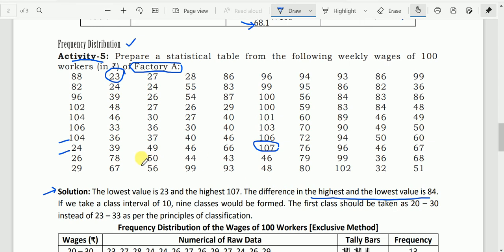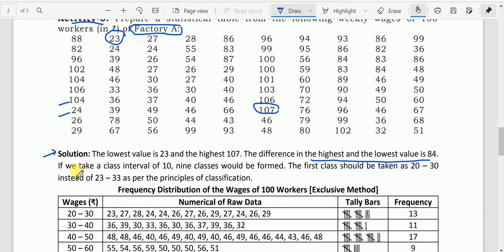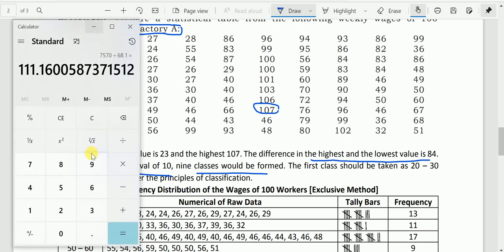Yesterday we just learned about finding the range: maximum value minus minimum value. Then after that, what to do? If we take a class interval of 10, then 9 classes would be formed. See here, the largest value is 107, and the smallest value is 23, that is minus 23.